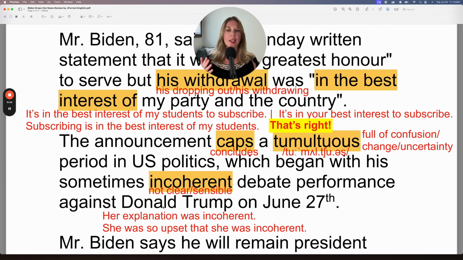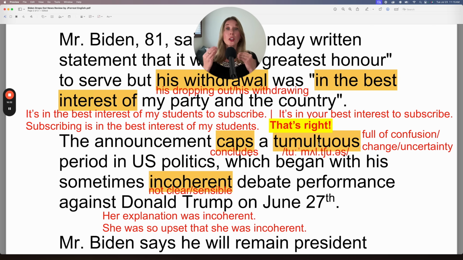So you could say her explanation was incoherent. Hopefully, you're not thinking that this lesson is incoherent. It's not clear to you, or my explanations aren't sensible. They're not easy to understand. I explain tumultuous in such a confusing way that to you, it's incoherent.